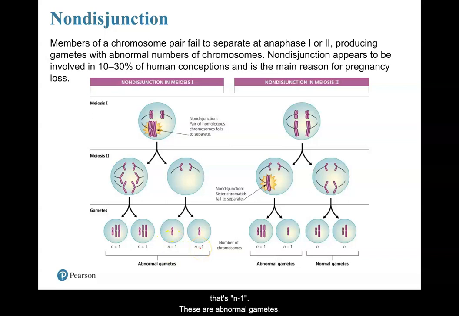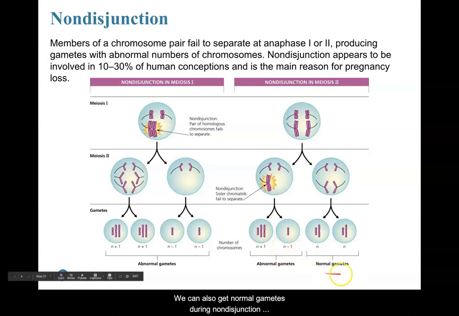These are abnormal gametes. During meiosis 2, so now we're splitting sister chromatids, we can actually have those sister chromatids not splitting, and we get an extra chromosome at the end, N+1, or missing a chromosome altogether. We can also get normal gametes during non-disjunction in meiosis 2. Appreciate that in meiosis 1, all the gametes that form, all those daughter cells, are abnormal, whereas if you have non-disjunction in meiosis 2, you have some abnormal gametes, you have some normal gametes as well.